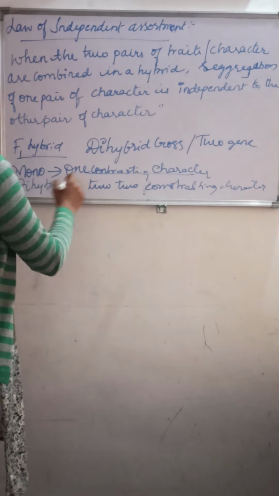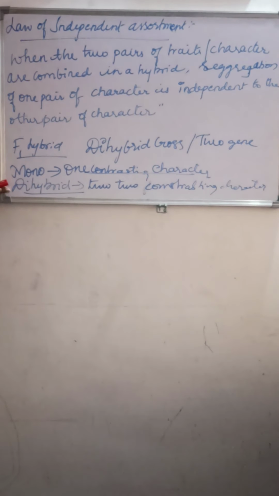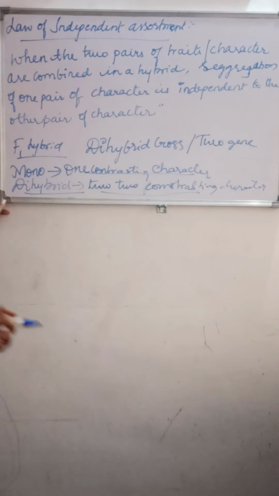So monohybrid cross means a cross between two parents differing in one contrasting character, whereas dihybrid is the cross between two parents differing in two contrasting characters. Hence we named it a dihybrid cross.